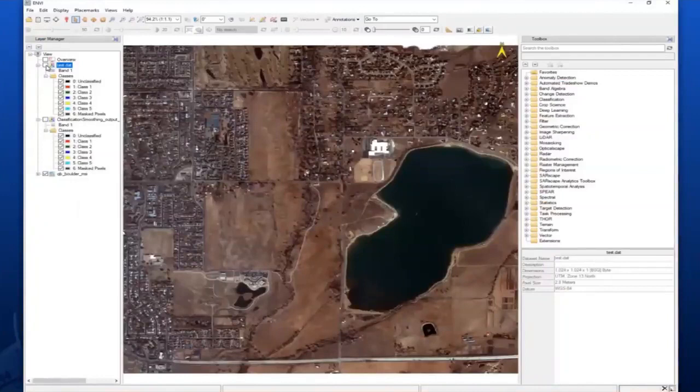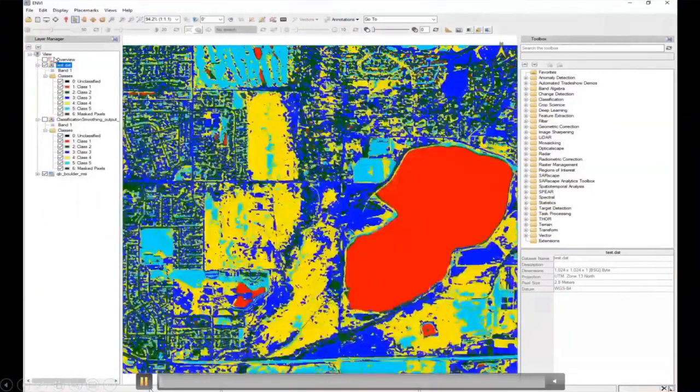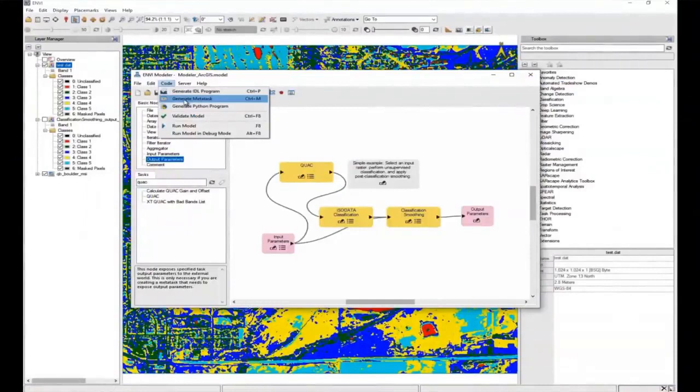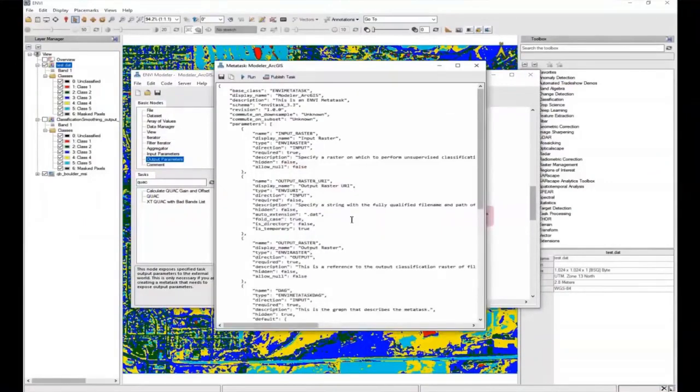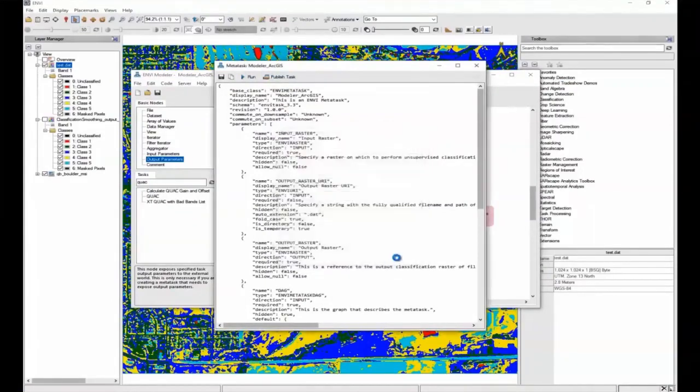Now we can see here some place where I have taken an image and I am classifying it using ISODATA. I'm using the ENVI modeler to customize the tool, right? And once this customization is done, I can publish this as a task in ArcGIS Pro. Either I can publish into ArcMap or ArcGIS Pro as per our own intent. So here I'm publishing onto ArcGIS Pro. This will take a fraction of a second.